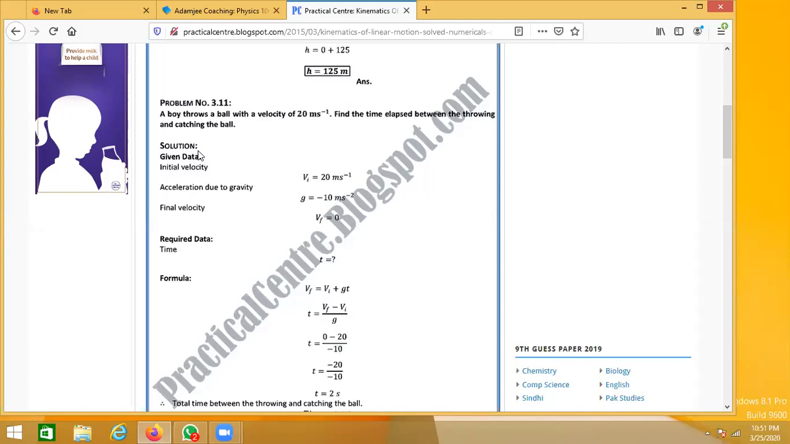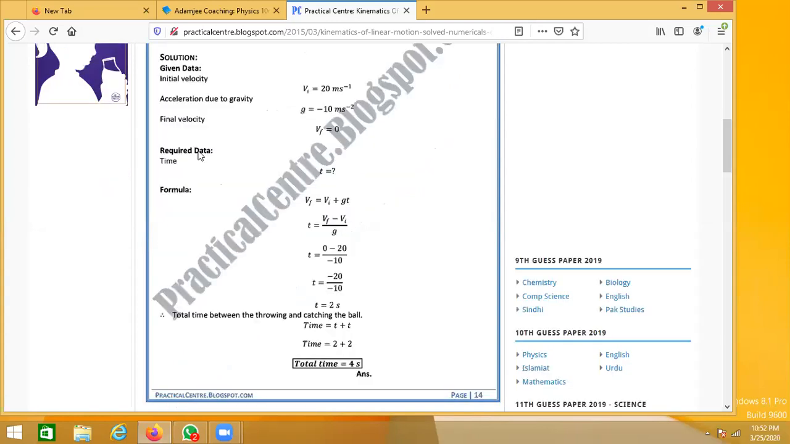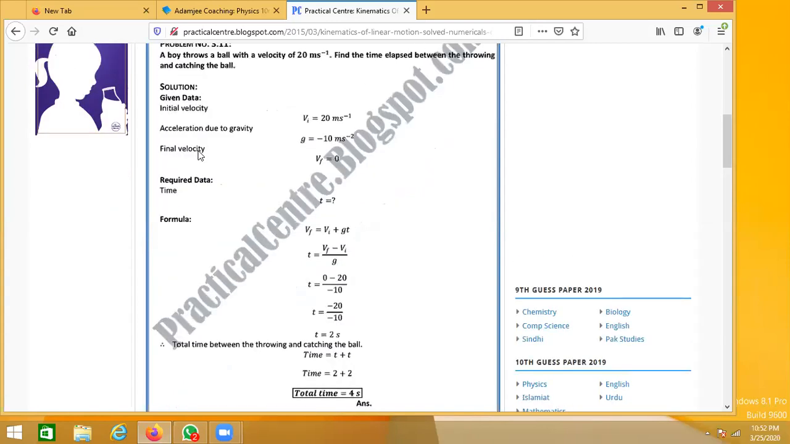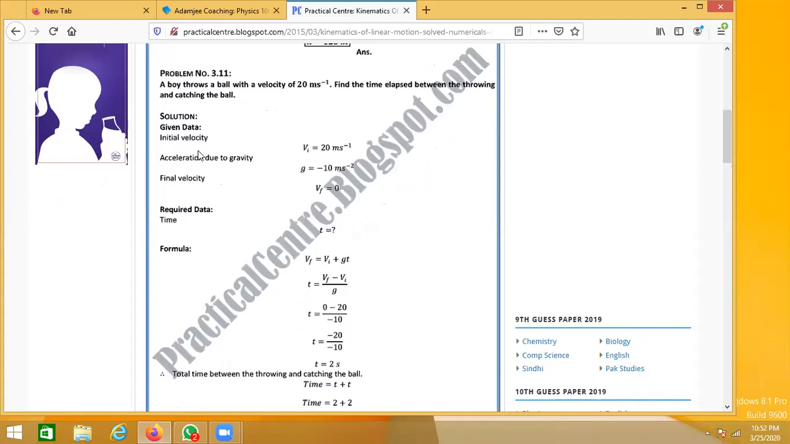And the gravity, since the ball is moving against the gravity, will be minus 10 rather than plus 10 meters per second square, right? So it will be minus 10 meters per second square this time. Why minus 10? Because the ball is moving against the gravity. Otherwise, you will be using 10 meters per second square. So what we are finding out is the time elapsed when the ball has been thrown and then again it has been caught.